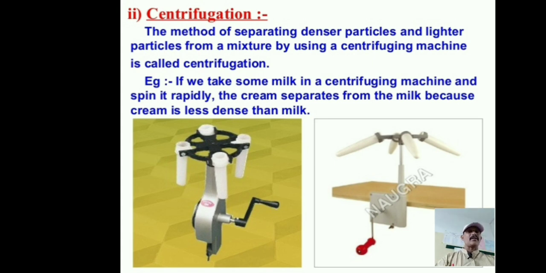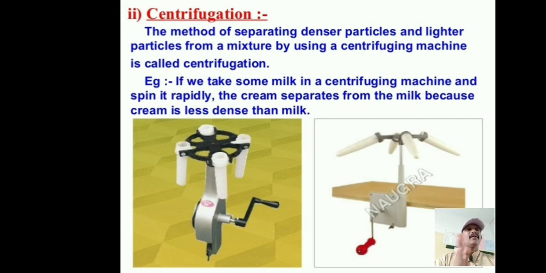For example, in the slide we are showing the centrifugal machine. This machine can separate lighter and heavier, that is denser, particles very easily. If we take some milk in a centrifuging machine and spin it rapidly, the cream in the milk separates easily, because cream is less dense than the milk.